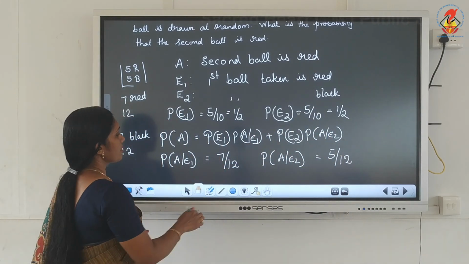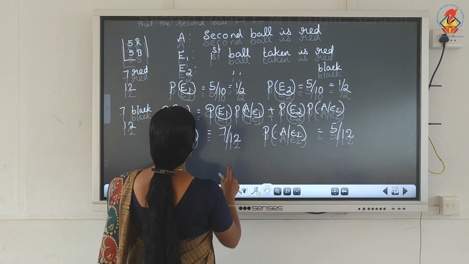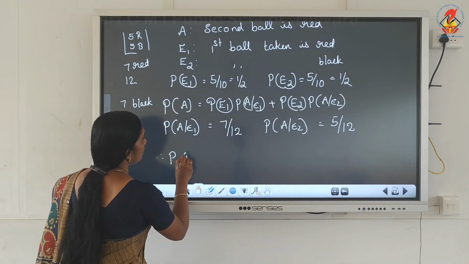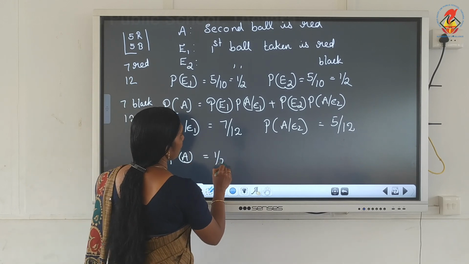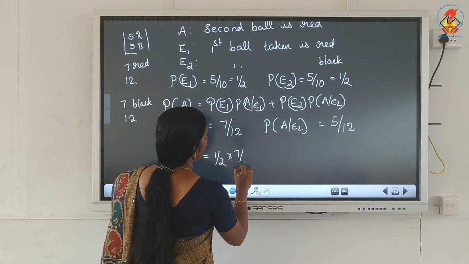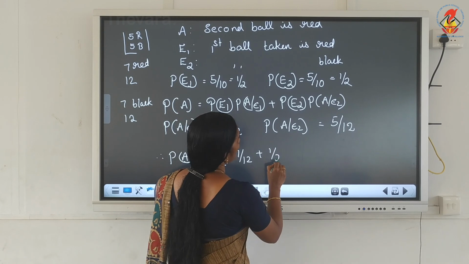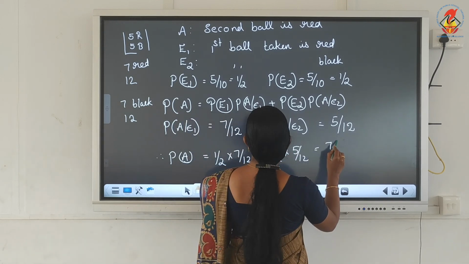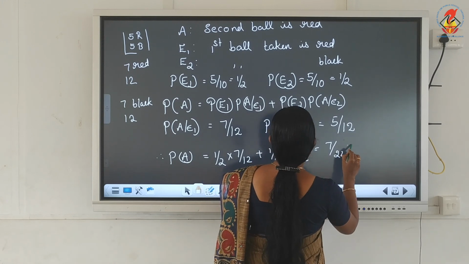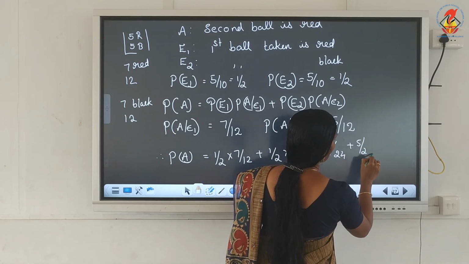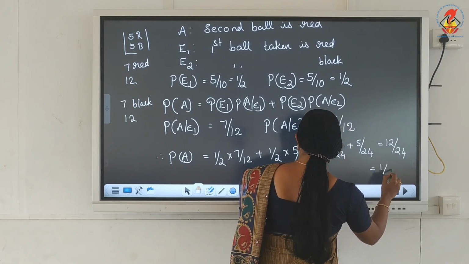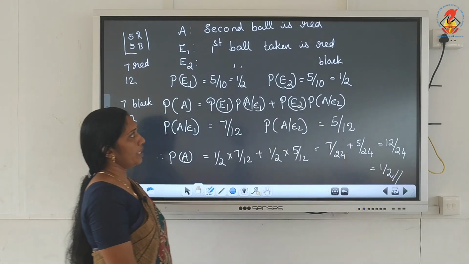Okay. Now substitute in P of A. Therefore P of A is equal to P of E1 into P of A given E1, plus P of E2 into P of A given E2, that is 7 by 24 plus 5 by 24. That is 12 out of 24, which is equal to 1 by 2. So that's the answer.